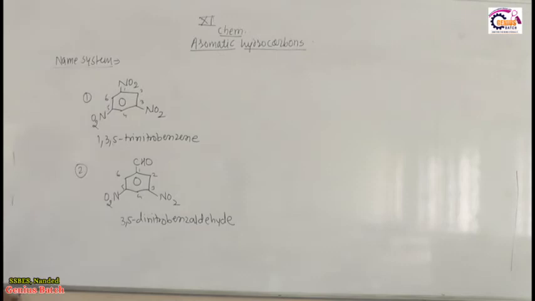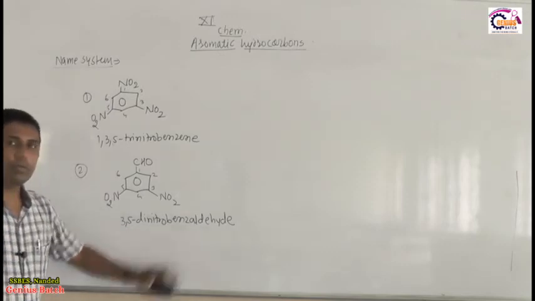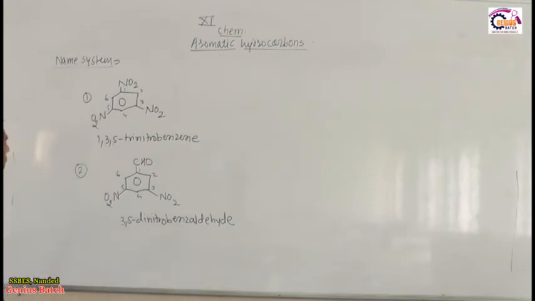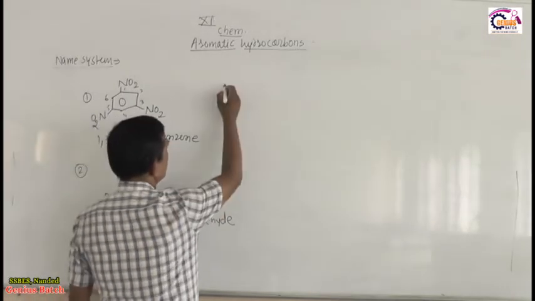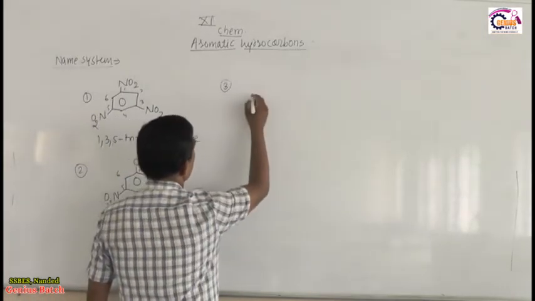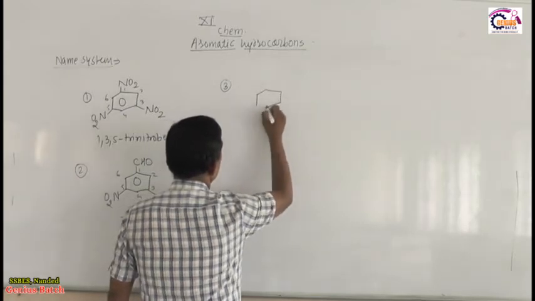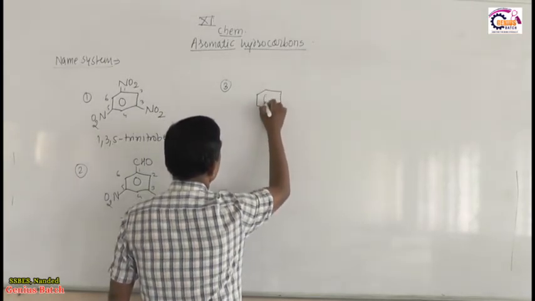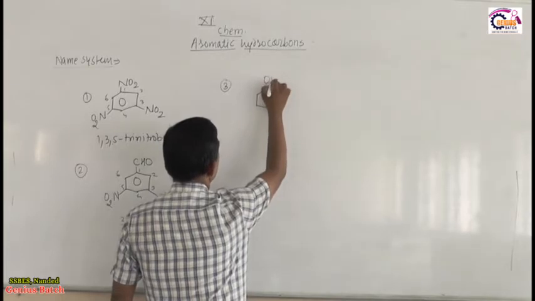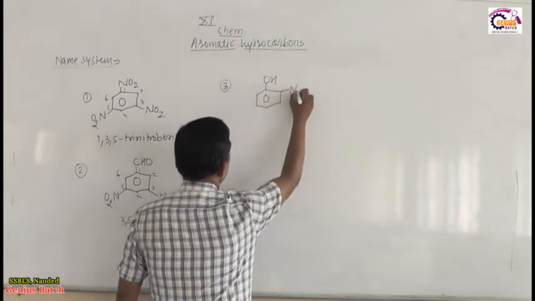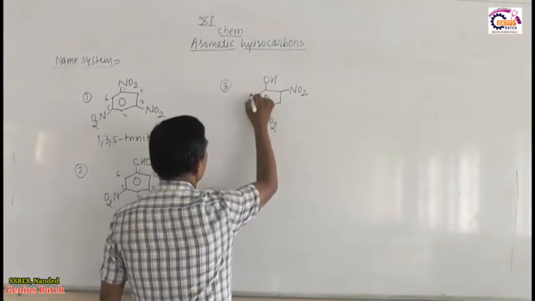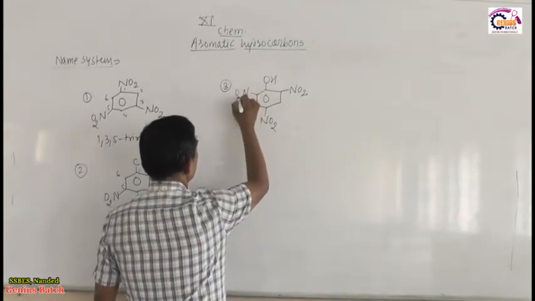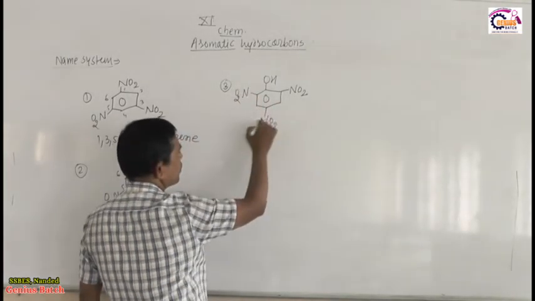So there is another name, 3,5-dinitrobenzaldehyde. Okay. So this is about tri-substituted benzene. Then we turn towards the next example in which more than 3 substituents are present. So we learn regarding the tetra substituent. For example, OH, NO2, here NO2, here NO2. So 4 substituents are present on benzene.